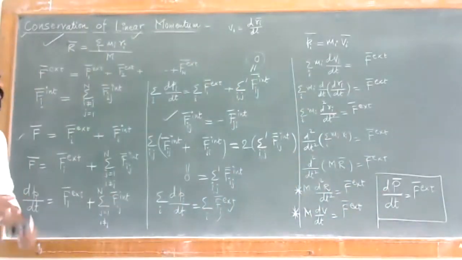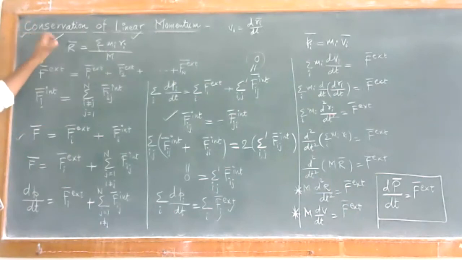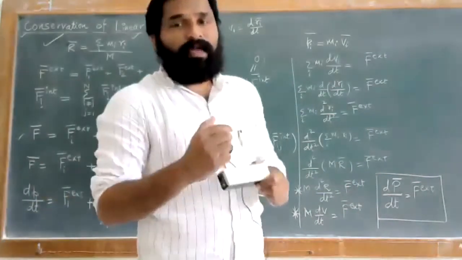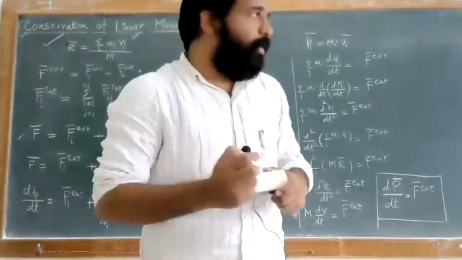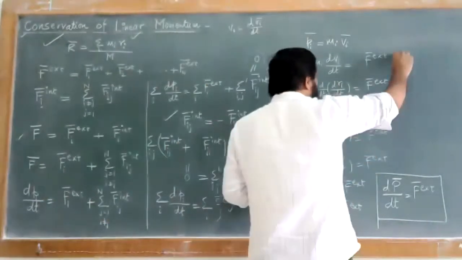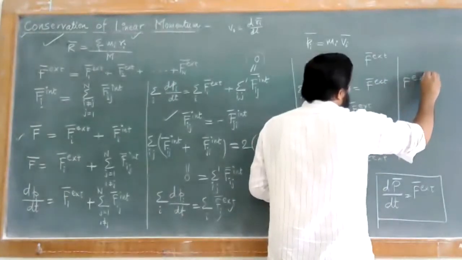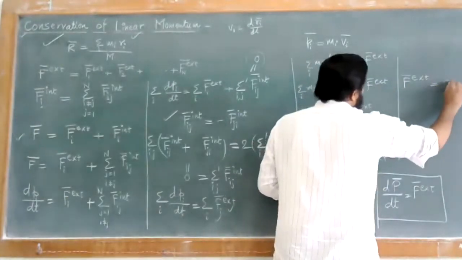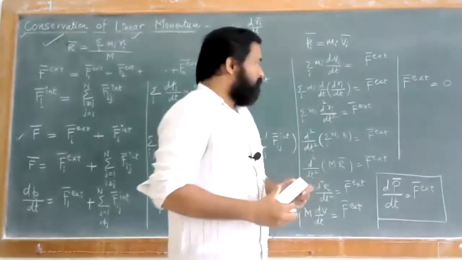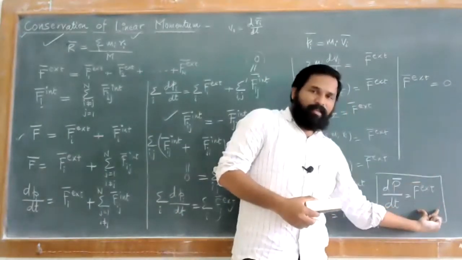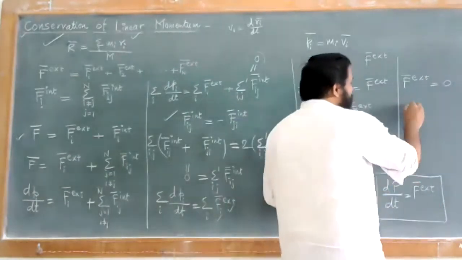So what do we have to look at? We have to look at the conservation of linear momentum. That is, when will this linear momentum be conserved? The linear momentum will be conserved when the external force acting on the particle is equal to 0. If the external force acting on your particle is 0, what does that mean?